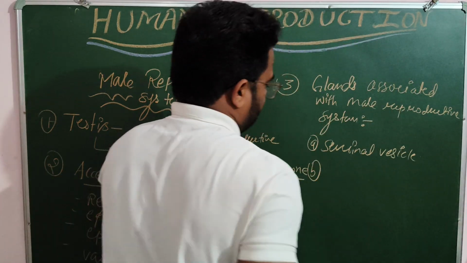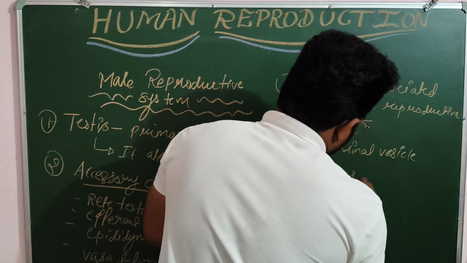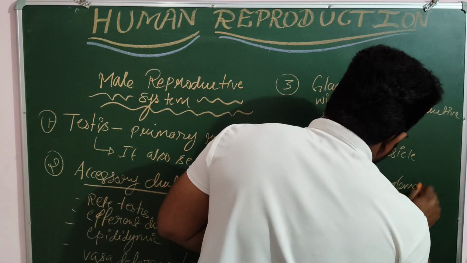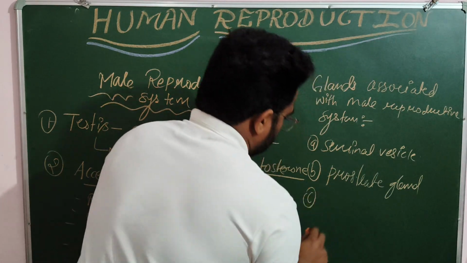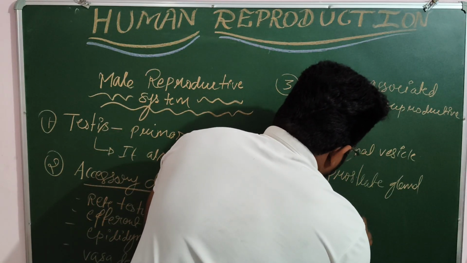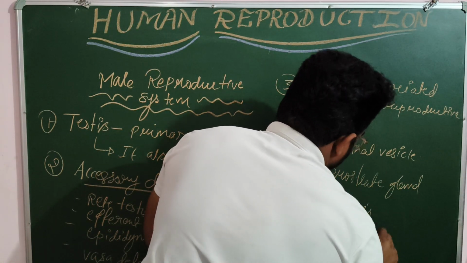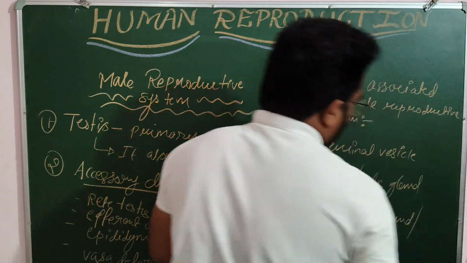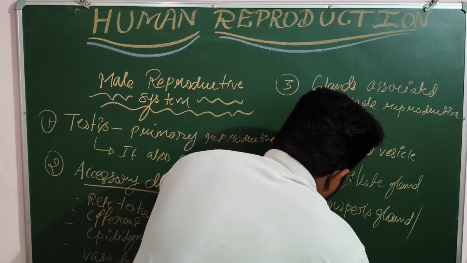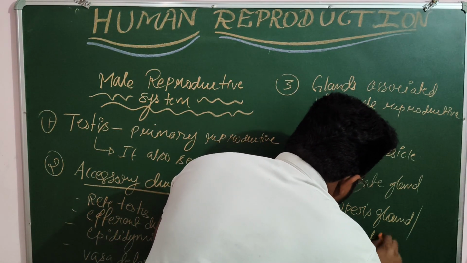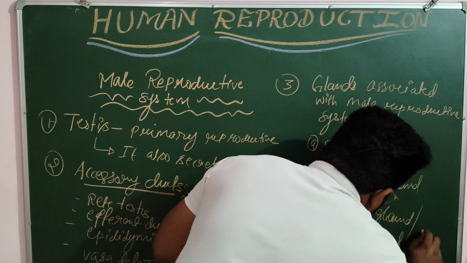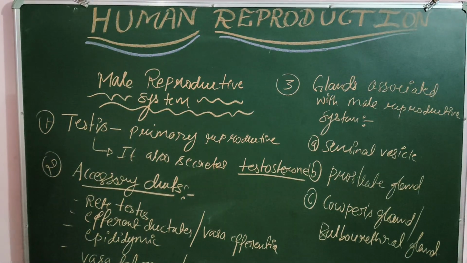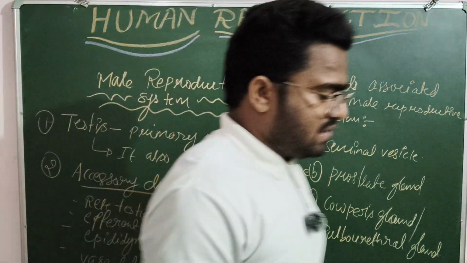The second, prostate gland. The third one is Cowper's gland, also known as bulbourethral gland, right? So we are talking about the different parts of the male reproductive system, where we are saying the testis is the